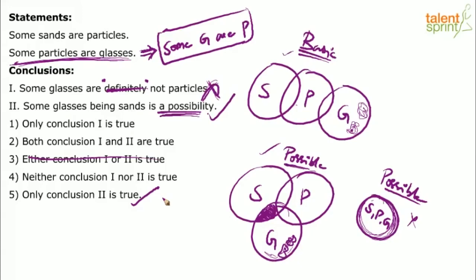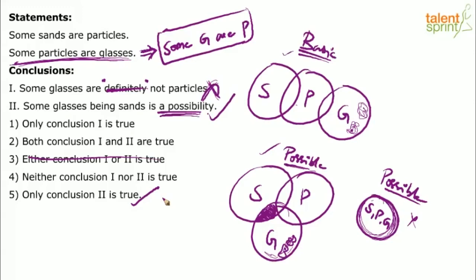Now there are queries as expected. Ashwin says, but they have said some. I think he's referring to the second conclusion. Are you referring to the second conclusion or the first one, Ashwin? Shubhendu also has a query. Shubhendu says, I have a query. If some glasses are particles, then the rest of the glass is not particle. Shubhendu,